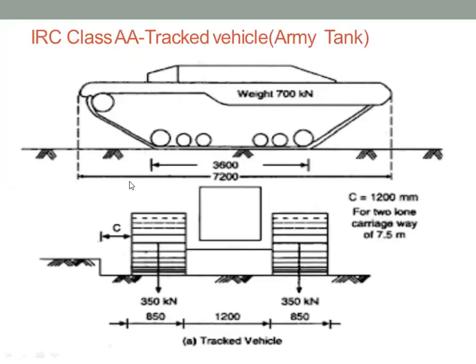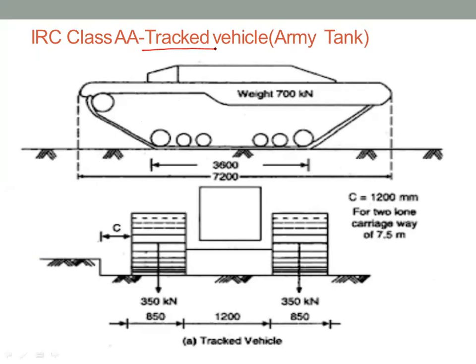Right. So as we have moved on, we know that this is the IRC class AA tracked vehicle. In the IRC class AA vehicle, there are two parts. One is IRC class AA tracked vehicle. Another one is IRC class AA wheeled vehicle.